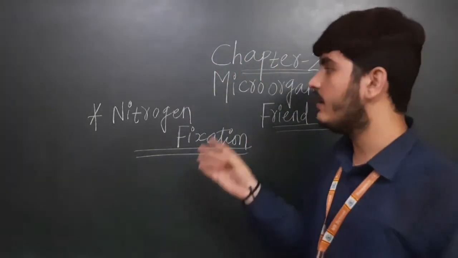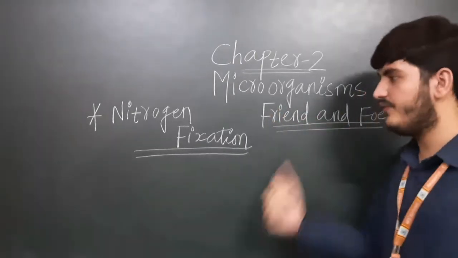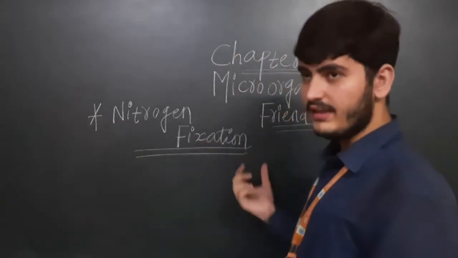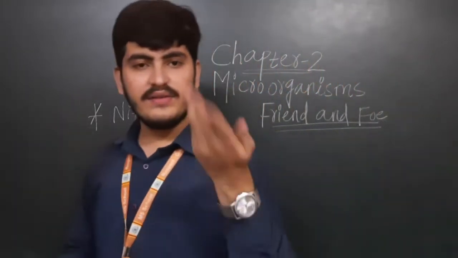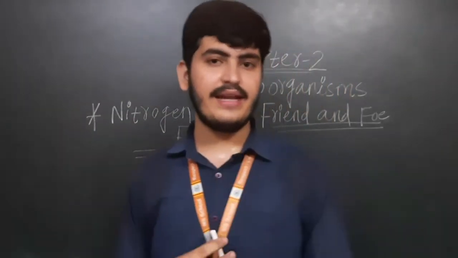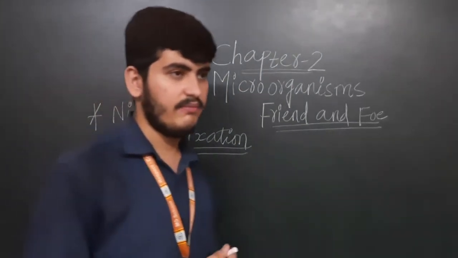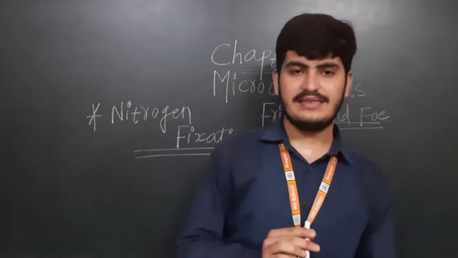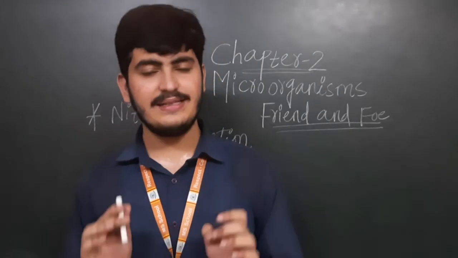So again, yes, they are helping the plants, so organisms again are acting like a friend also. Yes, they are acting like a friend with us also. Now you are thinking, sir, they are helping the plants, then why will we think that they are our friends? Beta, because plants are taking nitrogen. Now the question is, why are the plants taking nitrogen? Plants are taking nitrogen to synthesize protein.